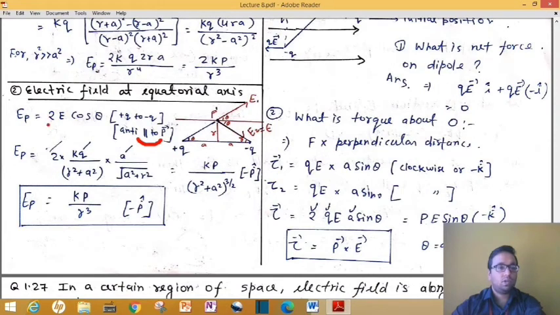And if you solve this, E is the electric field due to any single charge, that is kq upon r squared. R means this hypotenuse squared. This hypotenuse you can solve by Pythagoras: it will be the square root of perpendicular squared plus base squared. Here you have to write the value of cos theta. Cos theta is base upon hypotenuse, so it will be a upon this value. So finally your answer will come out to be kp upon r cubed.